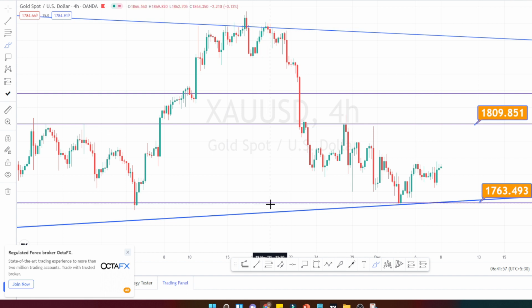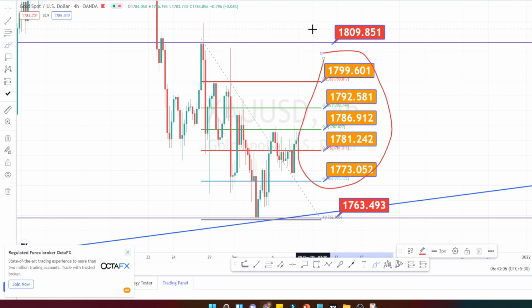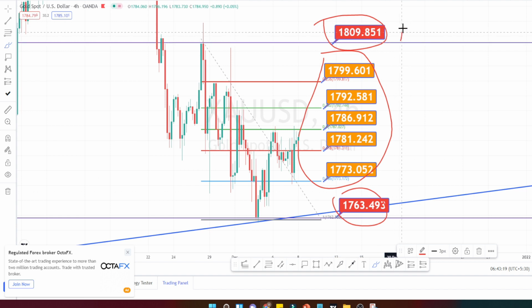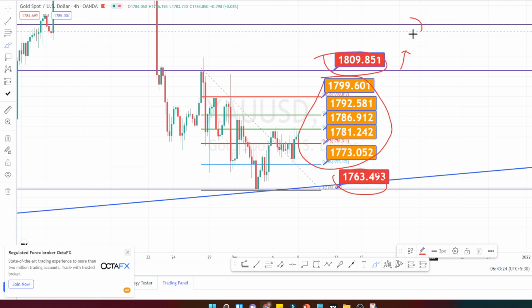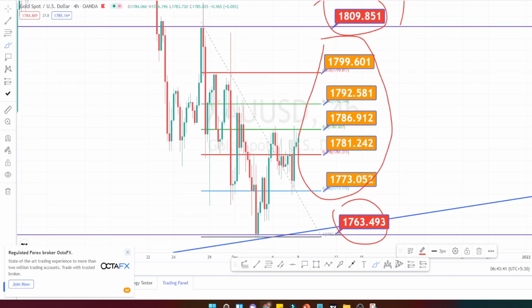Let us mark the support and resistance level for 4 hours time frame. So these are all going to be the support and resistance levels in 4 hours time frame, and the values marked in red color are the higher time frame resistance levels. So if it breaks these red color values, we can expect a trend reversal, which means if it breaks on the upper side, we can expect the uptrend to continue and test the next level of resistance over here, which is around 1828. If it breaks on the bottommost side, we can expect the next level of support to be at 1726. So it is still a range bound market when we look at the price action from the 4 hours time frame.